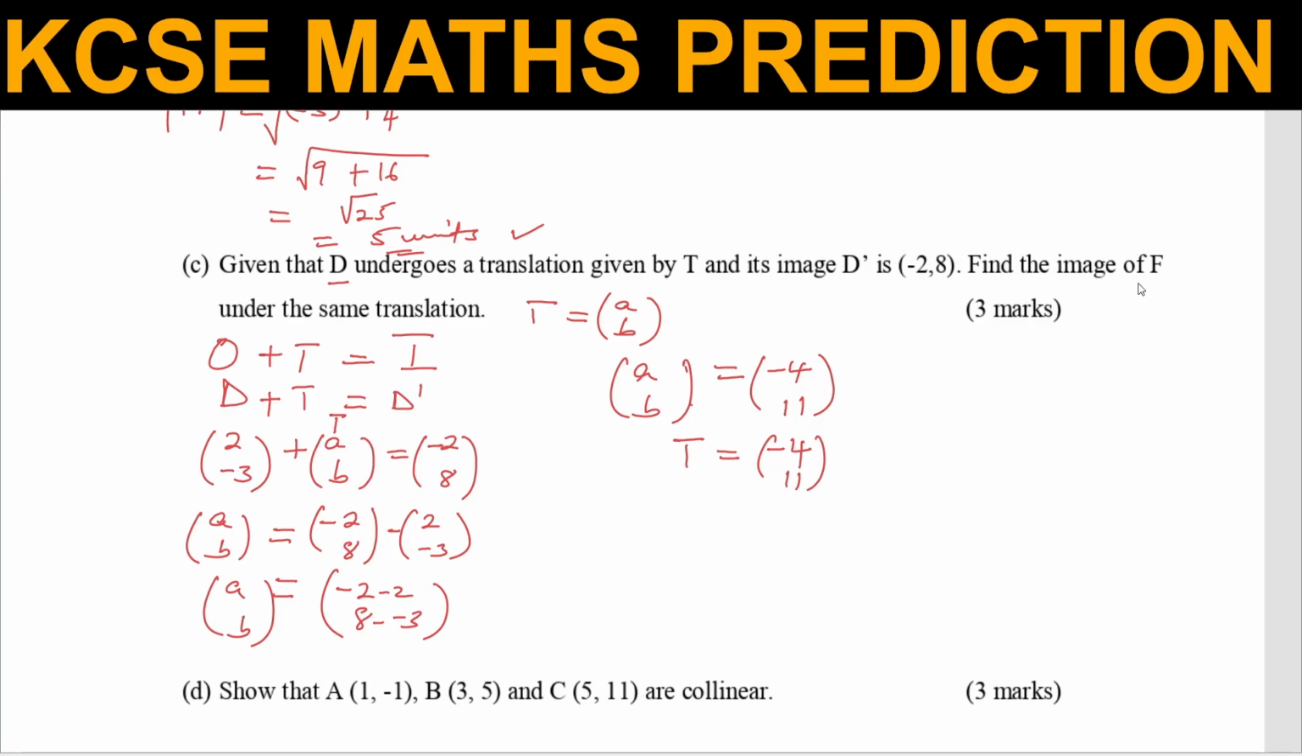Now find the image of F under the same translation. To find the image, you take object F plus the translation, and we get the image. F is negative 4, 5. It is given there. Then we add the translation, which is negative 4, 11. This should give F prime. Negative 4 subtract 4 will give negative 8, then 5 plus 11 gives 16. So therefore, the coordinates of F prime will be negative 8, 16. Simple as that.